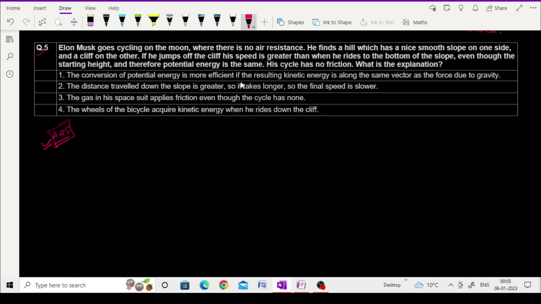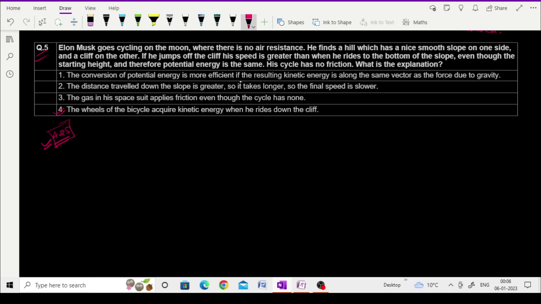Then there is the last question for this video. Elon Musk goes cycling on the moon, which has no air resistance. He finds a hill which has a nice smooth slope on one side and a cliff on the other. If he jumps off the cliff, his speed is greater than when he rides to the bottom of the slope, even though the starting point, and therefore potential energy, is the same. His cycle has no friction. What is the explanation? The explanation is that the wheel of the bicycle acquires kinetic energy when it rides down the cliff.